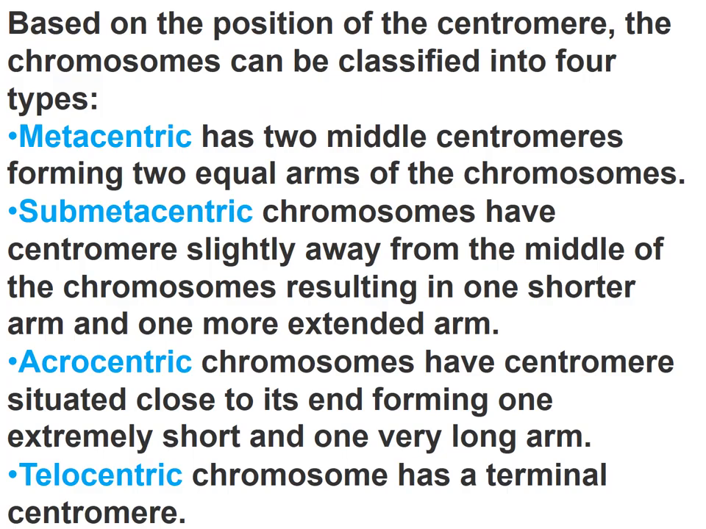Now, based on the position of centromere, chromosomes can be classified into four types. Metacentric, where the centromere is present in the middle of the chromosome forming two equal arms. Submetacentric, where the centromere is slightly away from the middle, resulting in one shorter arm and one more extended arm. Acrocentric, where the centromere is situated close to the end, forming one extremely short and one very long arm. Then telocentric, where the chromosome has a terminal centromere.